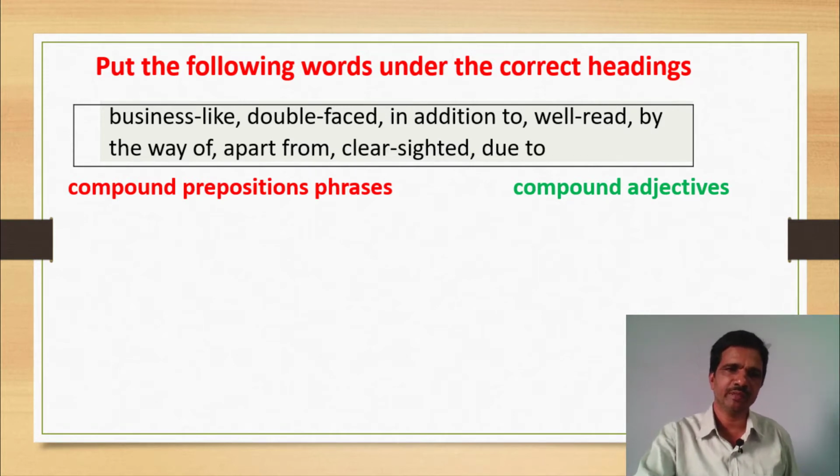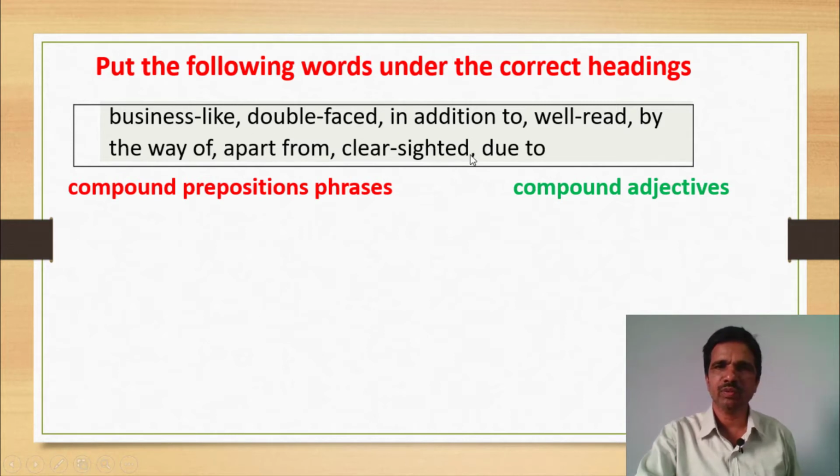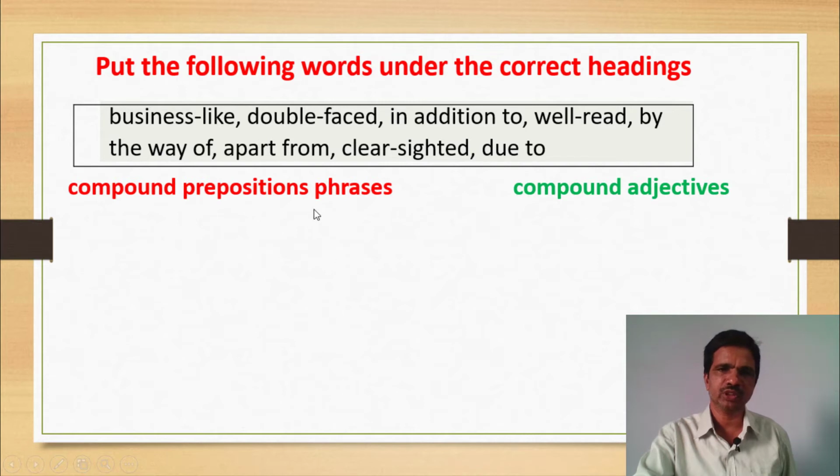First we should identify: business-like, double-faced, well-read, clear-sighted. These are called compound adjectives. The rest of the words are compound prepositions. In addition to, by way of, apart from, due to. These are called compound prepositional phrases.